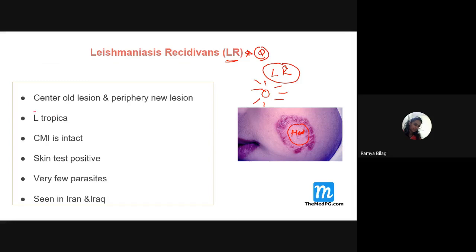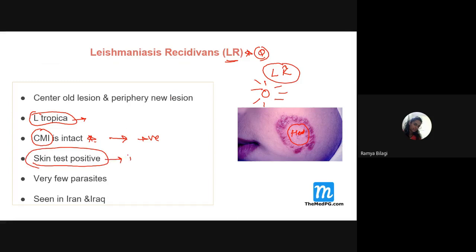And it is caused by which one? Leishmania tropica. This particular species is responsible for this. And here cell-mediated immunity is perfect or intact. This point is very important. That is the reason we can get a positive skin test. If you remember the previous class, what is the skin test called for leishmaniasis?